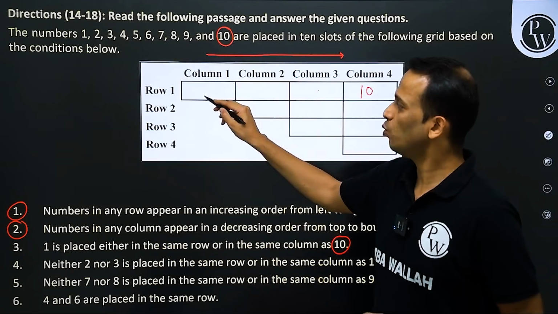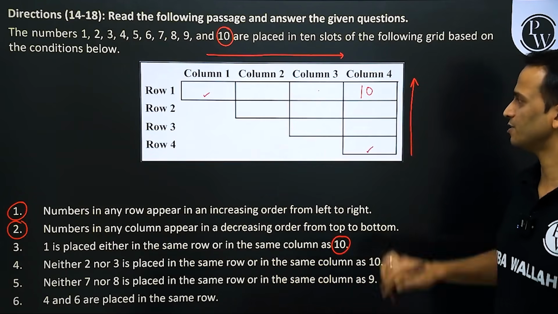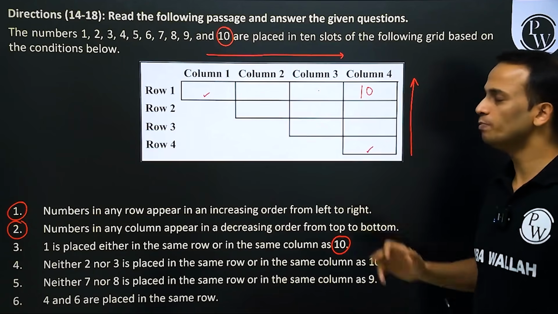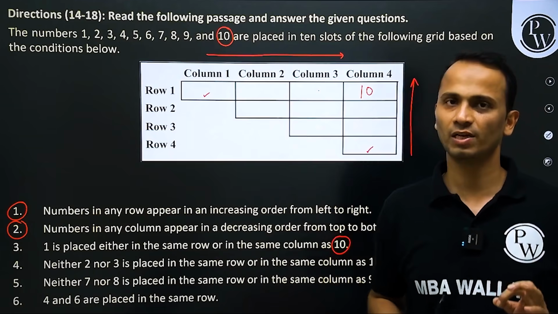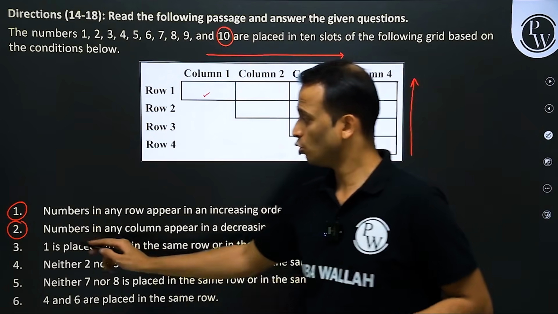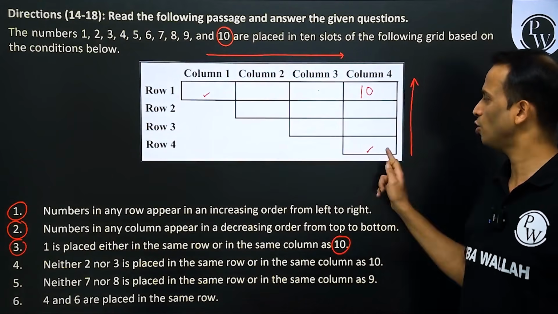So I can say that 1 can either come at this place or at this place. These are the only 2 places where 1 can come. At no other place will 1 come. So we'll keep this in mind about the place of 1, either here or here.